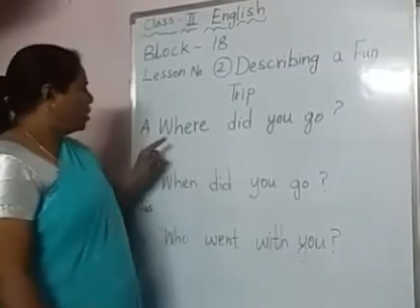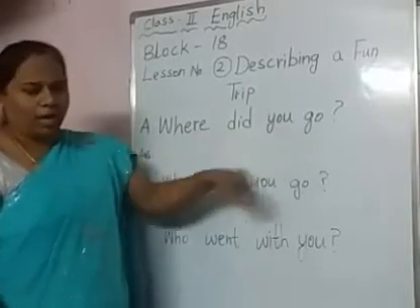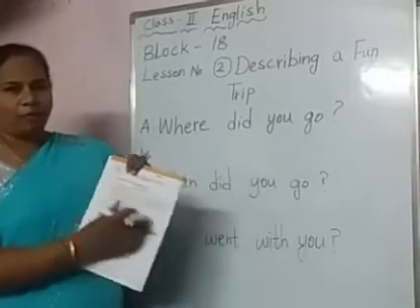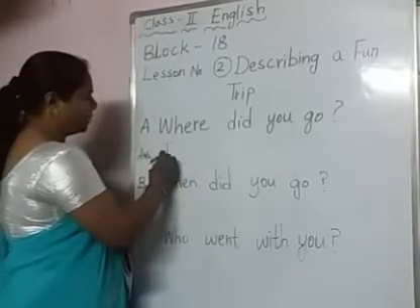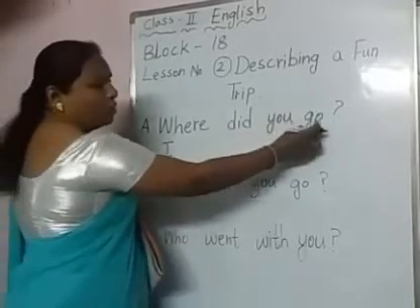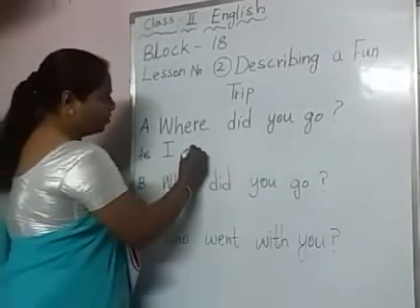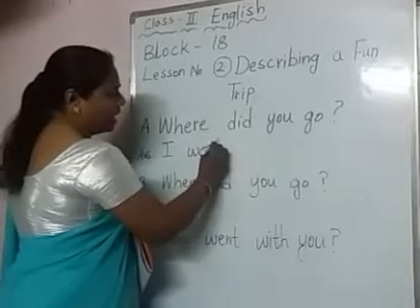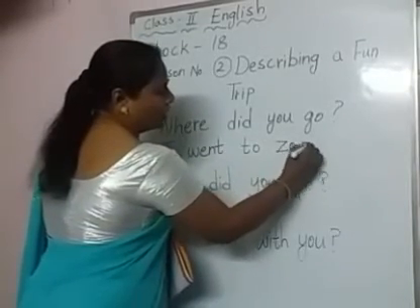Yes, children. Now the first question is, where did you go? If you read this paragraph, what answer will you write? I go. Go means here in the answer we have to write past tense. So I went will come, children. I went to the zoo. Okay, fine.